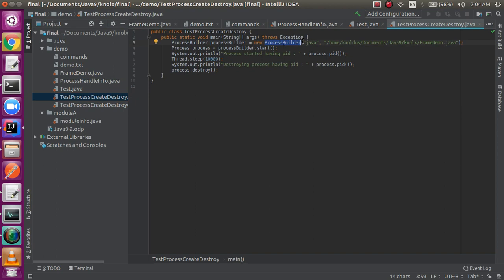I'll just specify inside the process builder. What do you have to specify? You have to specify the command which is used to run my Java program, that is java only, and then you specify the path for the file that you want to run. After the process gets started, you have a sysout statement, and then you make the system sleep for 10 seconds, and after that there is a sysout statement, and then you simply destroy the process. That means I should be able to access this particular frame demo.java file with the help of this particular class, and this class should be able to start my process and destroy it.